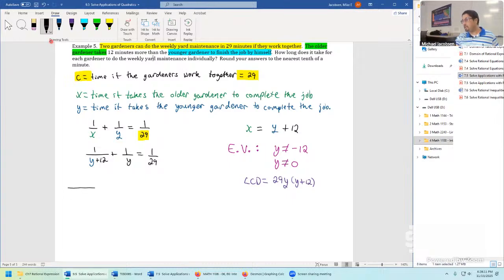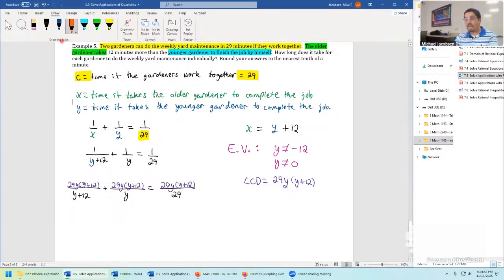Just like on the first problem we did for the day, we multiply all the numerators by this new quantity. We'll simplify by eliminating all denominators in just one shot. So let me rewrite the equation as 29y, y plus 12. It's multiplying the 1, so I just wrote it in as this. It's divided by y plus 12, plus 1 times that quantity again. So we can drop the 1 and just put in 29 times y plus 12, divided by y, equals 29. And then once again, least common denominator up top, 29, y plus 12.